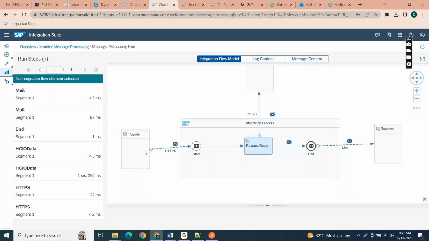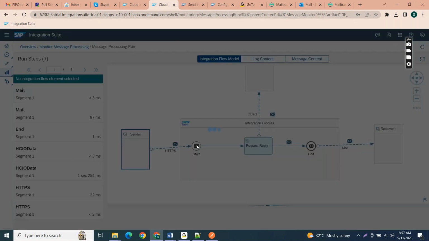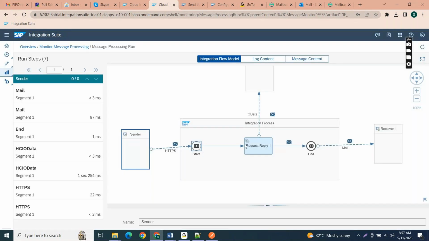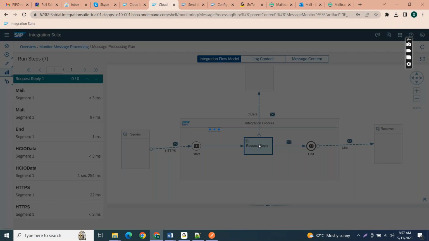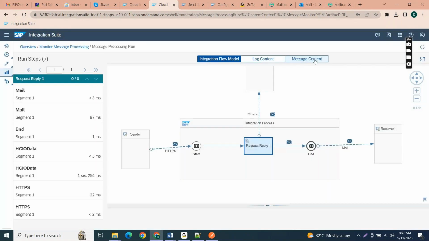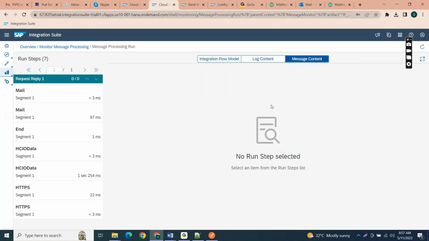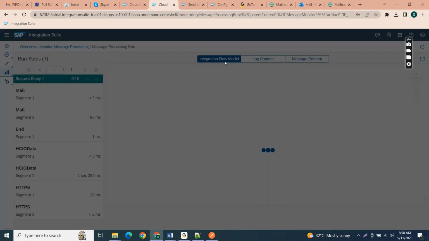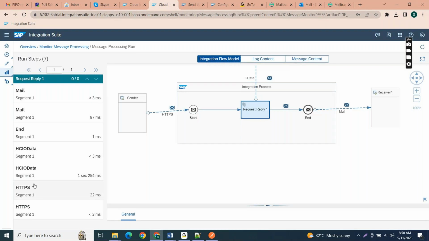For example, the sender sends the data to CPI. It contains an empty body. If I see here, it contains an empty body. So let's select request reply and see the message content here. So this is the message content, right? There is request reply. So just a second. There is no data here.